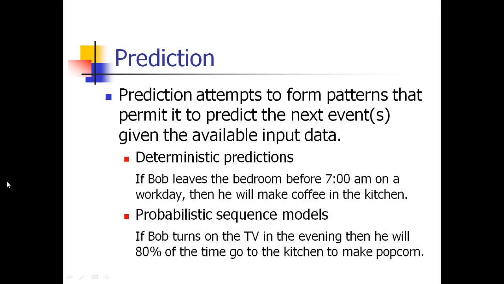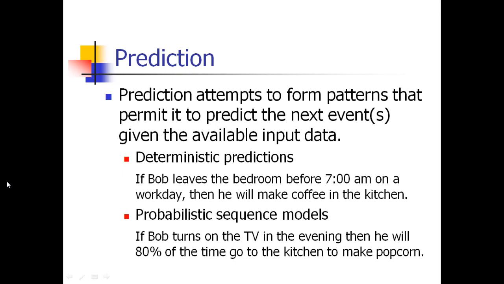For example, we will say, if I get up early in the morning, then I will have a breakfast. If you are not getting up early in the morning, then you will not have a breakfast, then you will rush to the classroom. So this type of prediction is called deterministic prediction. Next one is called a probabilistic sequence model. It is nothing but percentage, how many percent it will be. For example, nowadays we are saying the climate, 80% it will be raining, 50% it will be raining.